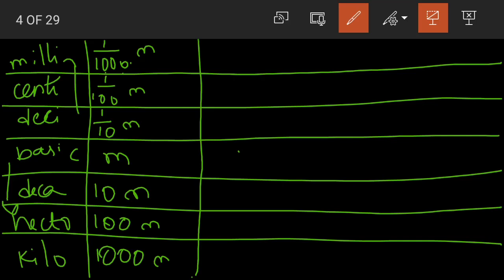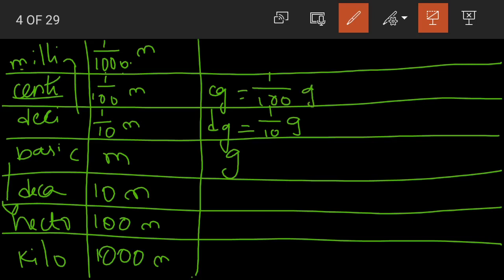Now if we apply the same pattern for the next unit of measurement after length, we have mass. What is the basic unit of measurement for mass? Grams. Yes, children. So when it comes to deci, it would be decigrams. 1 decigram is equal to how much? 1 by 10 of a gram. Now next, centi. 1 centigram is equal to how much? 1 by 100 of a gram. 1 milligram, mg, is equal to how much? 1 by 1000 of a gram.